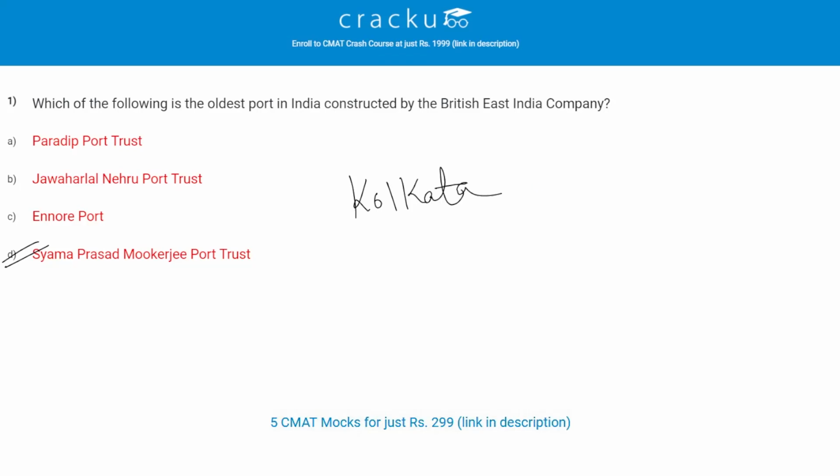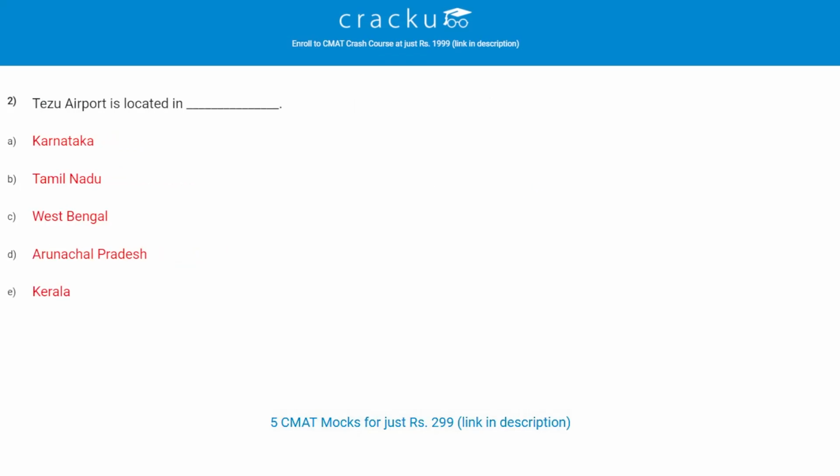Let's check the next question. Tezu Airport is located in? The correct answer is D, Arunachal Pradesh. Let's check the third question. Rajahmundry Airport is located in which of the following states? The correct answer is D, Andhra Pradesh.